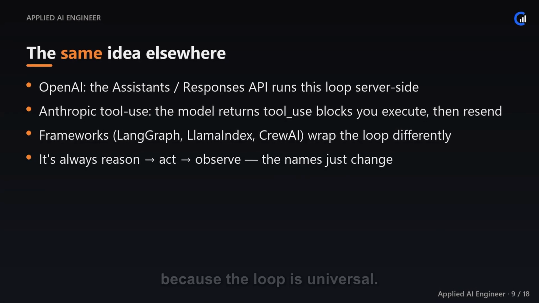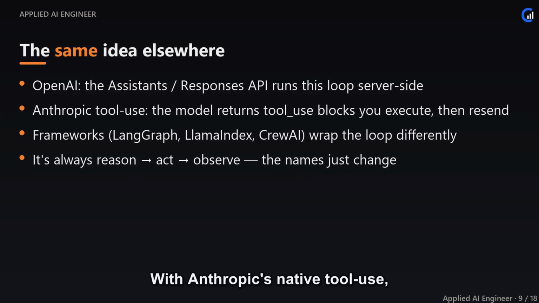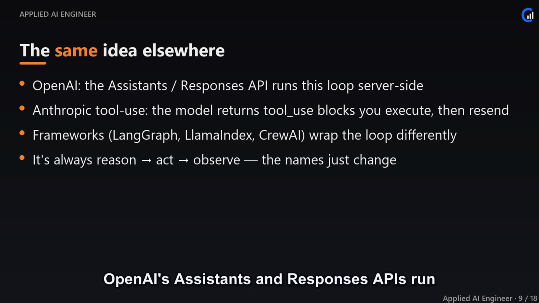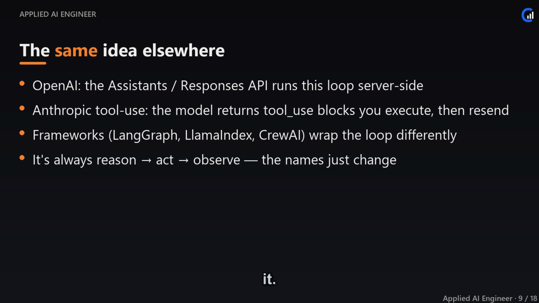One provider note, because the loop is universal. With Anthropic's native tool use, the model returns a tool use block, you run the tool, and you send the result back as a tool result, the same reason, act, observe cycle, just expressed in the messages format. OpenAI's assistants and responses APIs run essentially this loop on their servers for you. And every agent framework, LangGraph, LlamaIndex, CrewAI, is a different wrapper around it. Learn the loop once and every one of these is just a new coat of paint.